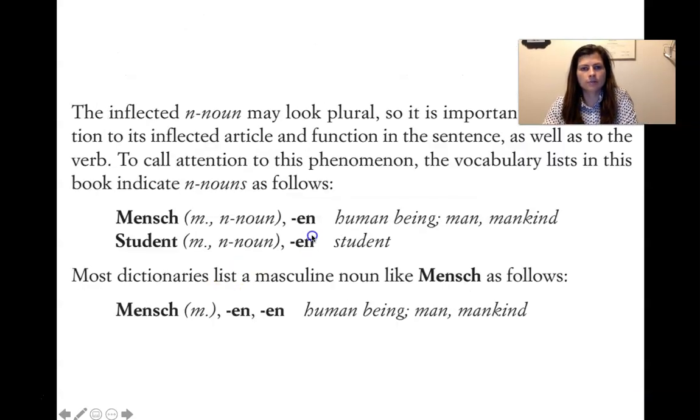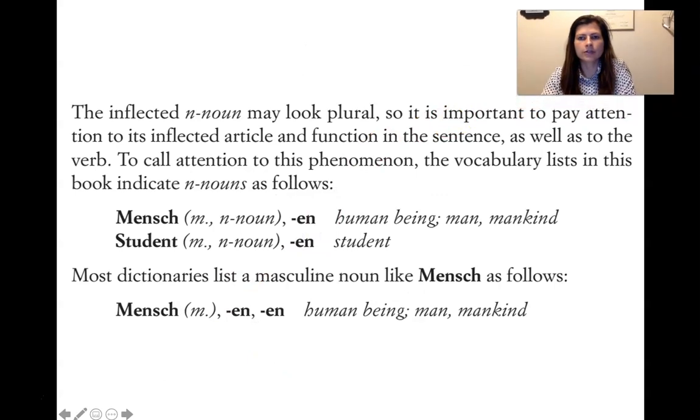Okay, so the inflected en noun may look plural, so it is important to pay attention to the inflected article and its function in the sentence, as well as to the verb. So when you encounter an en noun, it will be listed that way, hopefully, in the back of this book, and then I think most dictionaries would list it as well.